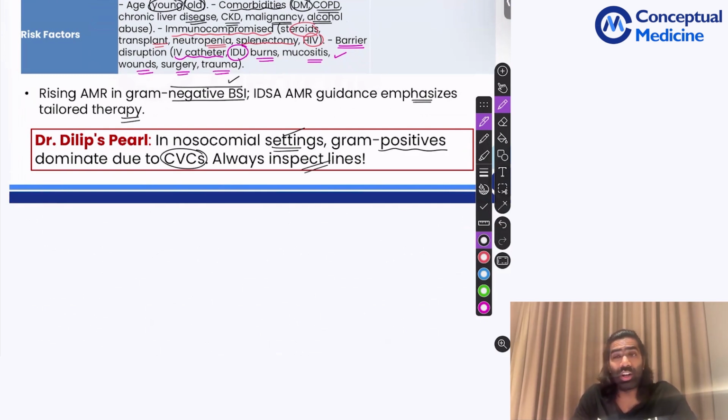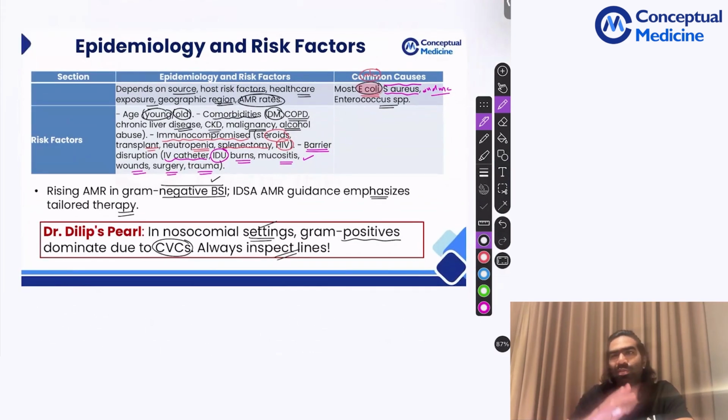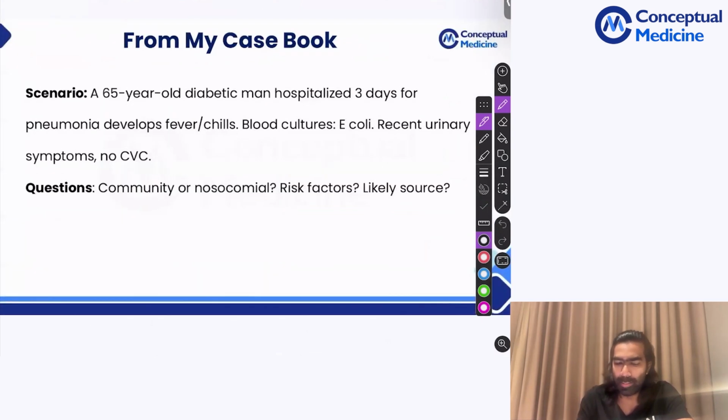So always try to inspect these lines because you can see some signs of infection like inflammation in the area, redness, pain, tenderness, thrombophlebitis. Always when a patient has a nosocomial fever, before jumping to a conclusion, always try to inspect the IV lines also, because they could be the primary source of infection many times. And if it's catheter related, most of the time it's going to be gram-positive only.